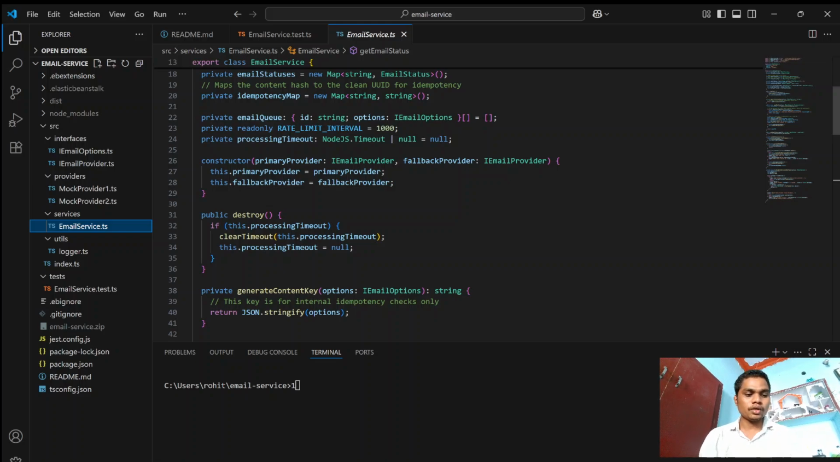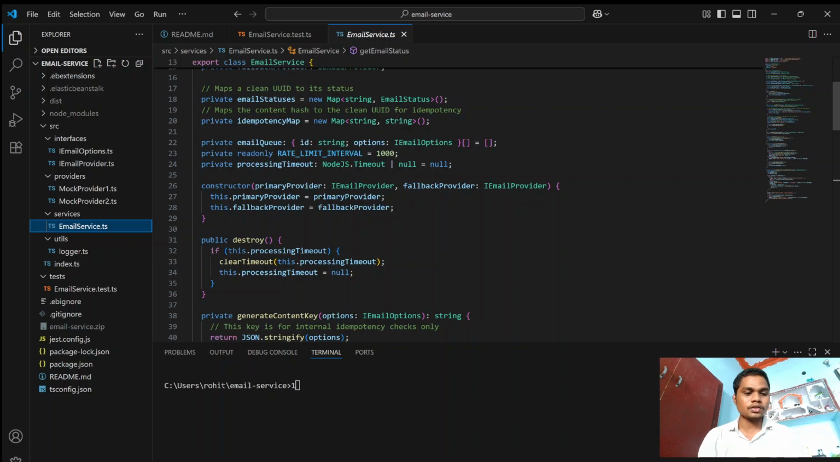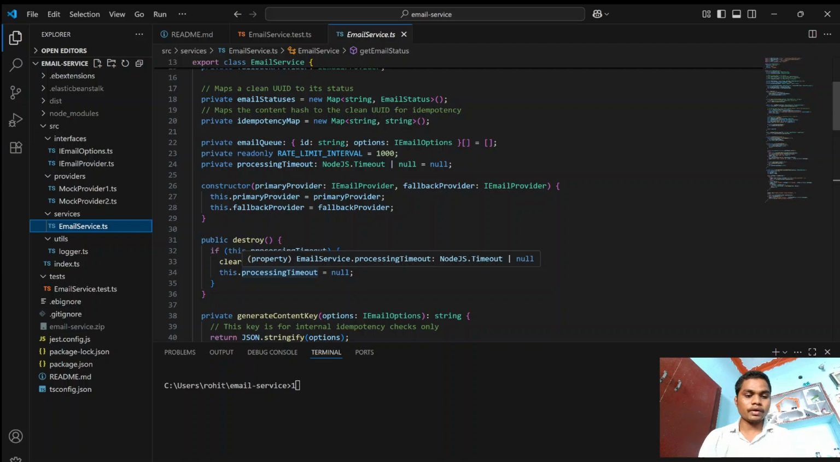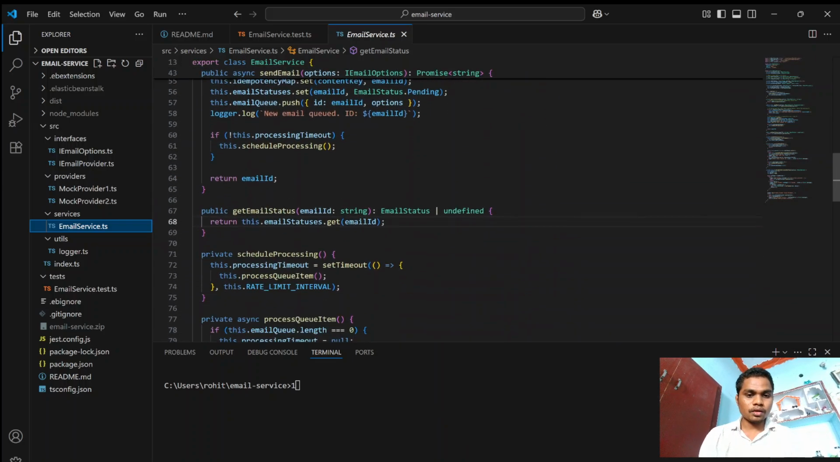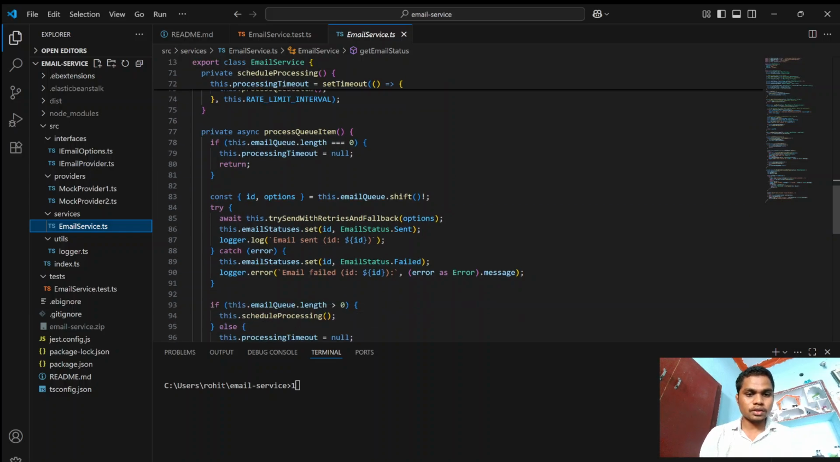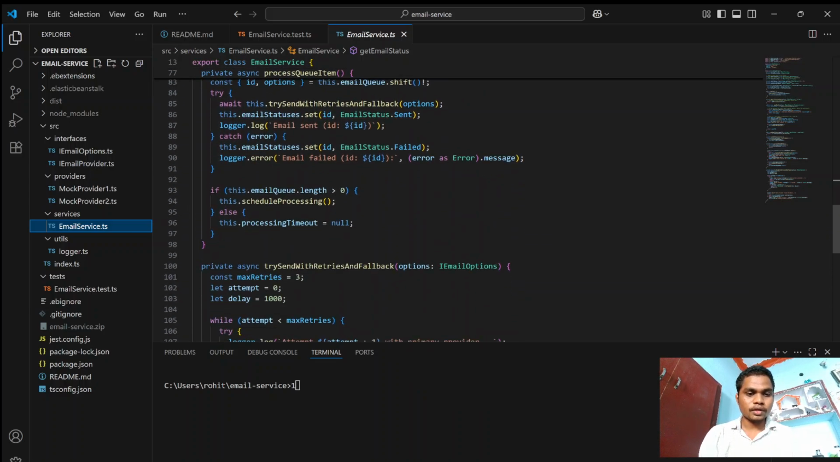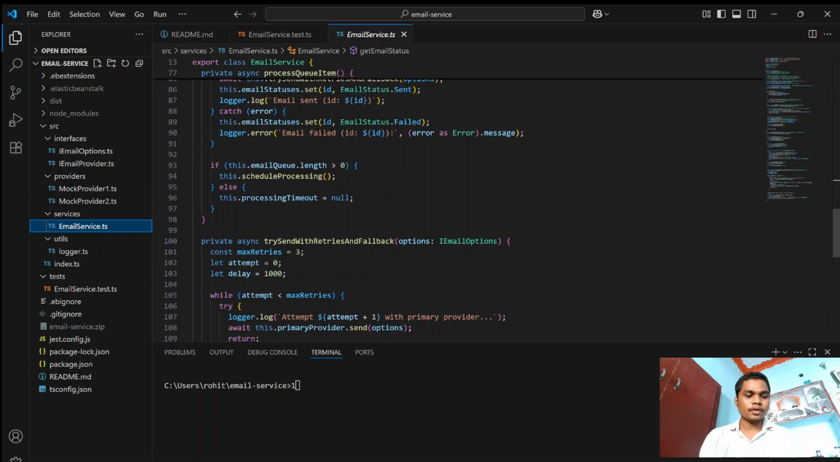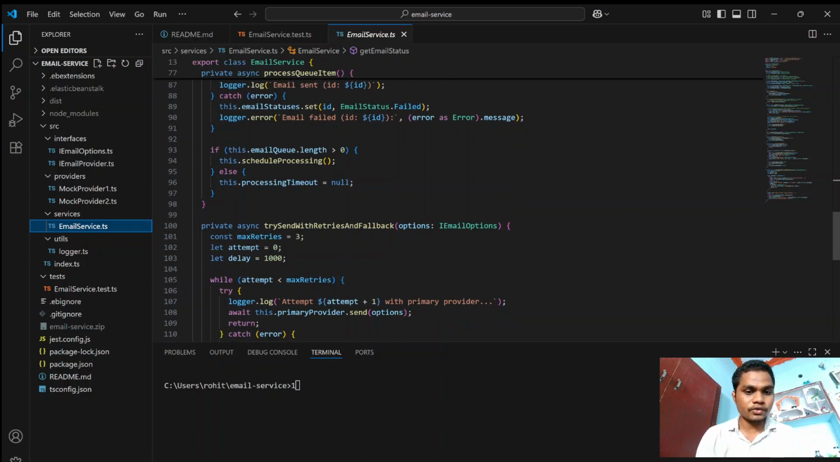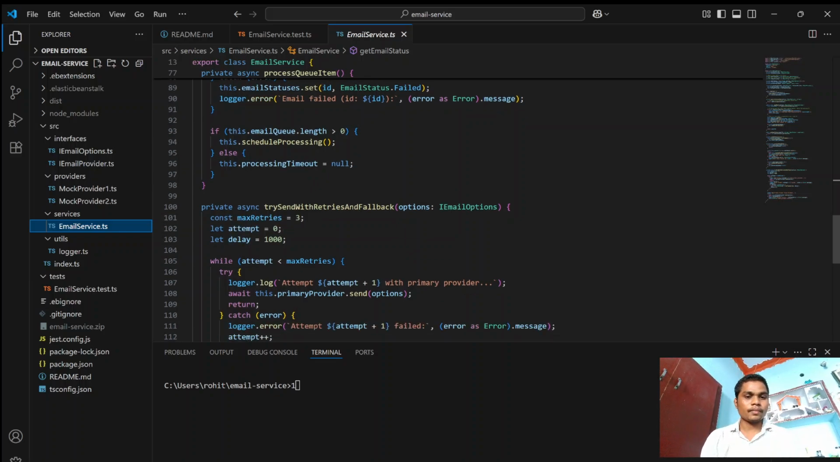Now I am going to describe the main features added in this code, which is the retry mechanism. This is a concept of automatically reattempting a failed operation a specified number of times, often with increasing delays. This is a method which implements the retry mechanism. As you can see, max retries will be 3, the attempt starts at 0, and the delay is 1000.